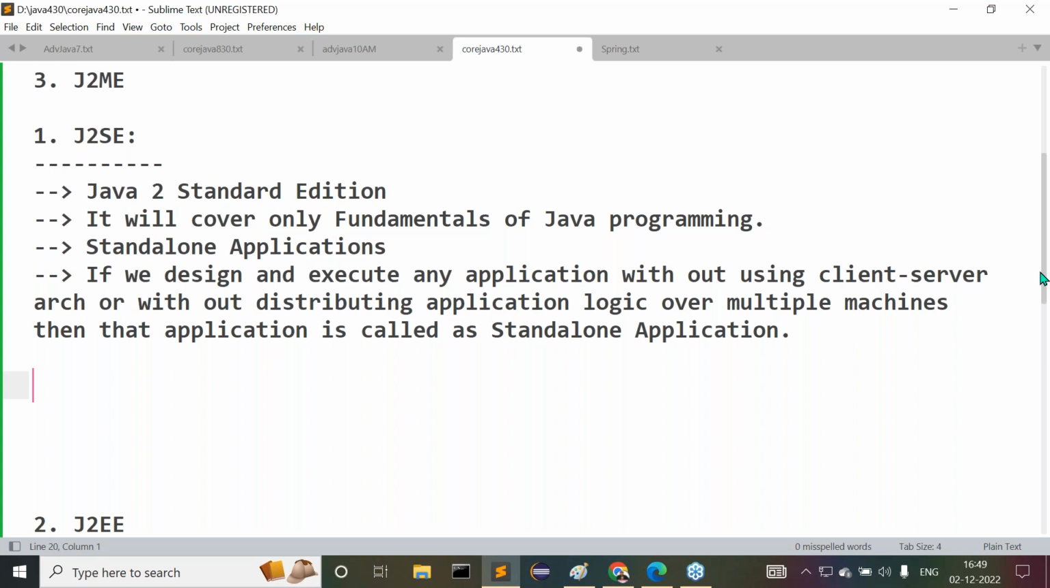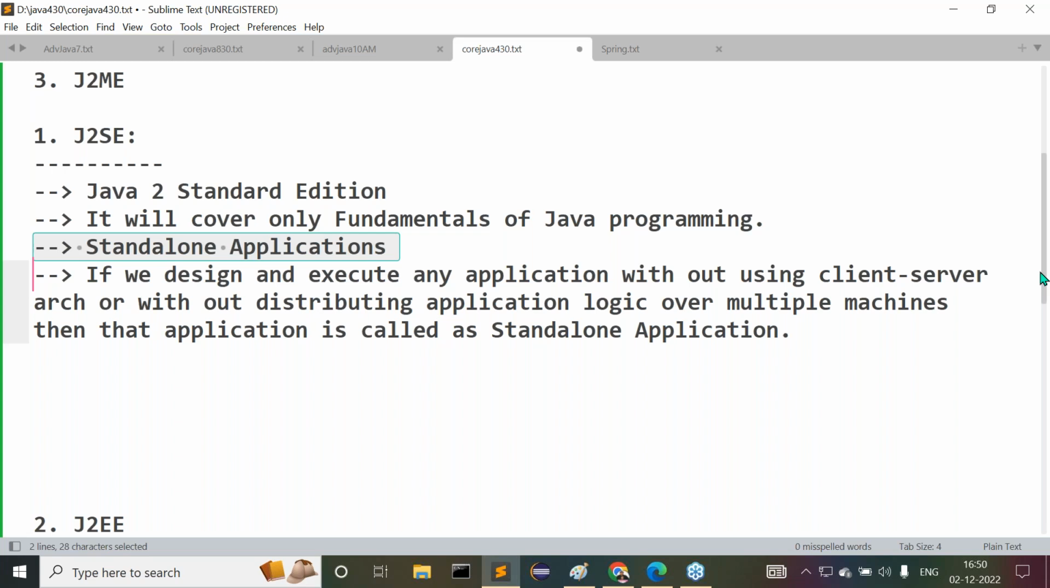Guys, all of you observe carefully what I'm telling you now. J2SE stands for Java 2 Standard Edition. What will it cover actually? It will cover only the fundamentals of the Java programming language. By using these fundamentals, what type of applications are we able to prepare? We are able to prepare only standalone applications.